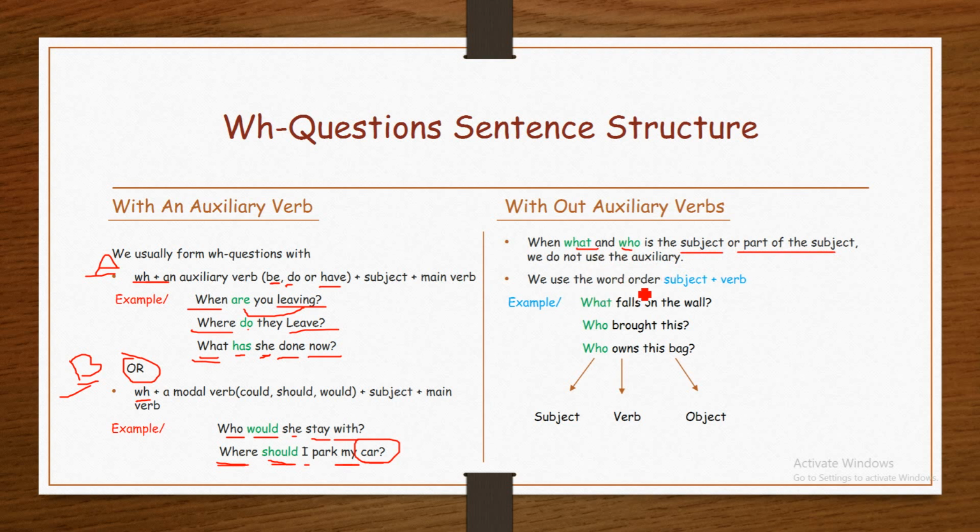We use the order subject plus verb. For example, what falls on the wall. Here, what is the subject of the sentence. Therefore, we don't use an auxiliary. The verb comes directly after the question word, the WH question word. Who brought this? Who owns this bag? Who is the subject, owns is the verb, this bag is the object.